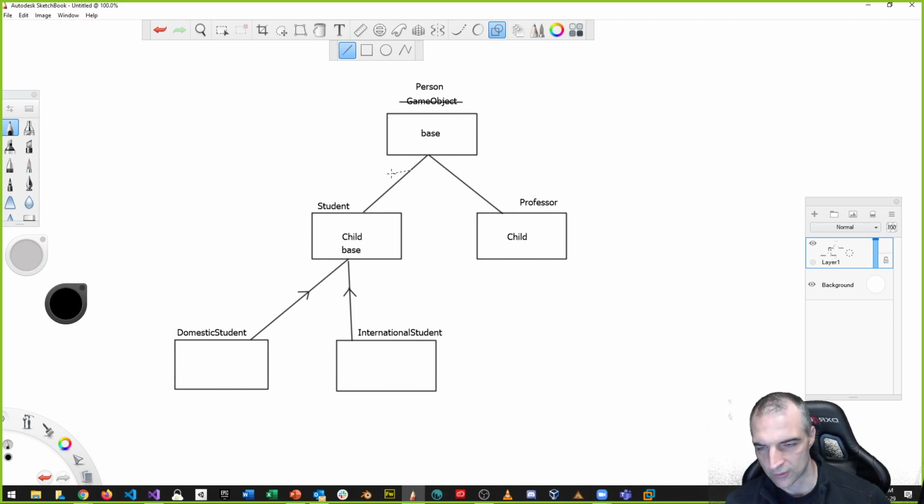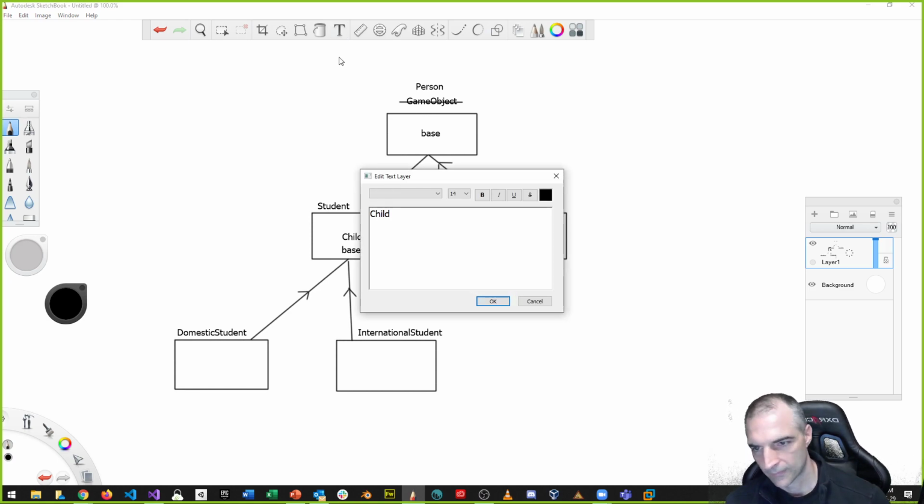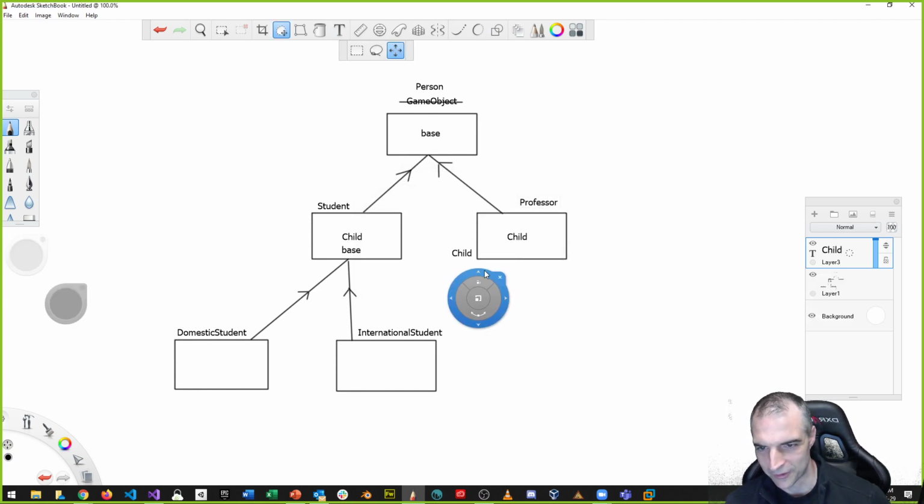I'm just making them like this so they're connected. They're not normally like this. Usually they have an arrow like this and they're separate. But I'm making it so that you can see that the professor class is definitely a child of the base class person. So is the student class, a child of the base class person. But now we have two more children.